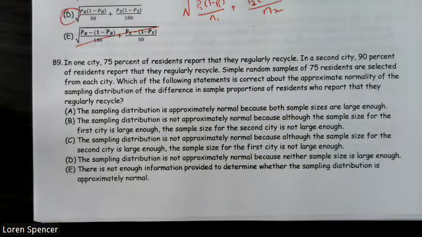89. In one city, 75% of residents report that they regularly recycle. In a second city, 90% report that they regularly recycle. A simple random sample of 75 residents are selected from each city. Which of the following statements is correct about the approximate normality of the sampling distribution of the difference in sample proportions who report they regularly recycle?